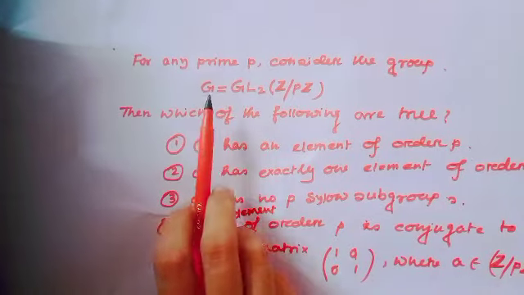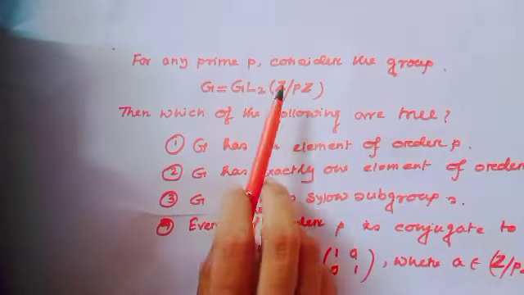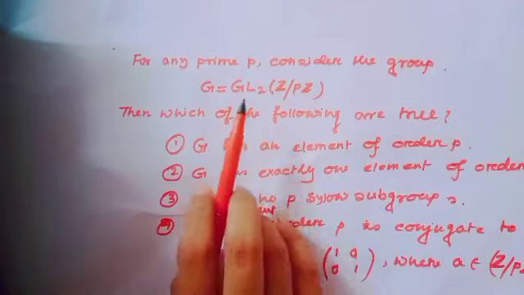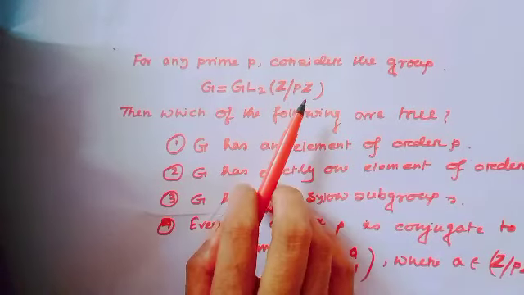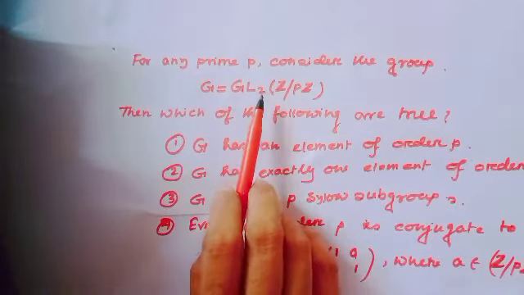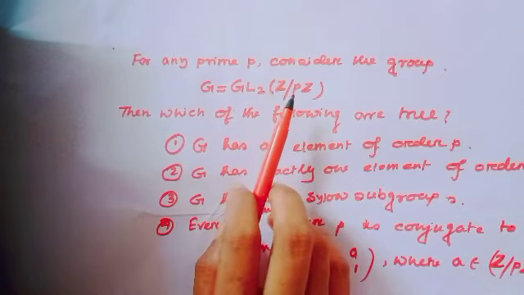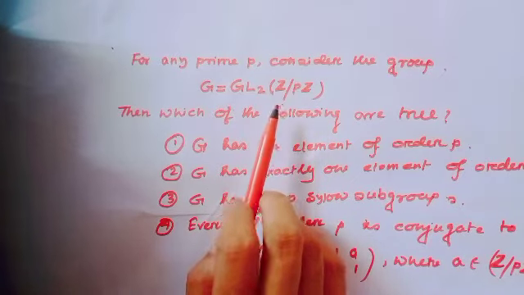Let's see the example. For any prime P, consider the group G equal to GL2(Z_P), where GL2 means, as we all know, the set of all invertible 2 cross 2 matrices.